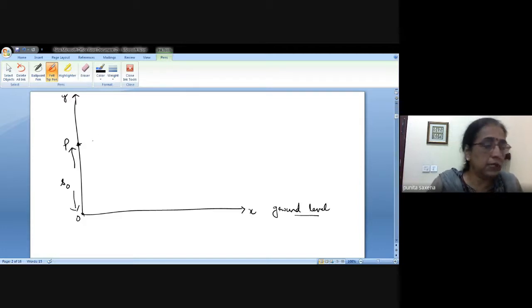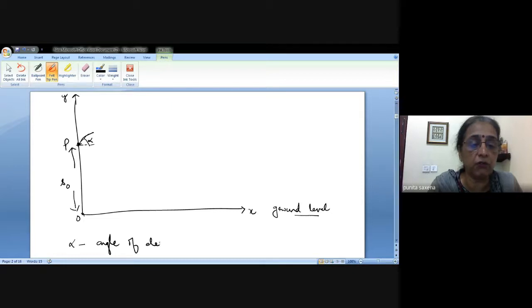Then we know there is gravity. We know that every particle which is thrown up has to come down. But it is not just thrown up; it is thrown inclined at an angle, say alpha. Alpha is what we call the angle of elevation. Supposing you have a cannon here, and we are firing a shell from this cannon.